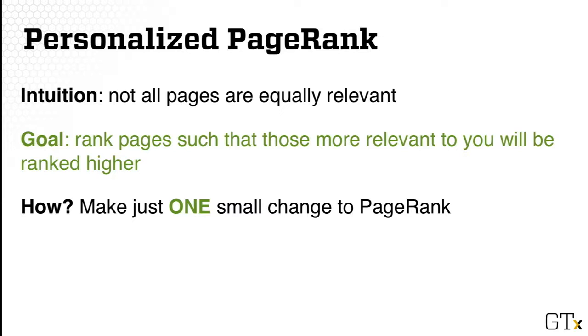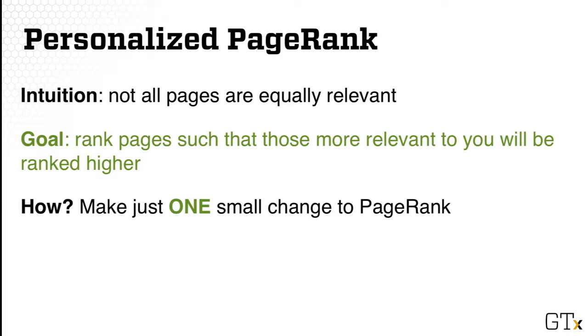You may also notice that for PageRank, no matter who runs the algorithm, we get the exact same PageRank score values. But intuitively, that doesn't quite make sense, because let's say you want to rank web pages, then maybe I am more interested in, say, a sports website, while you may be more interested in, say, a news website. That means not all web pages are equally relevant to me or to you. So how do we adjust the PageRank algorithm so that the pages more relevant to you may be ranked higher?